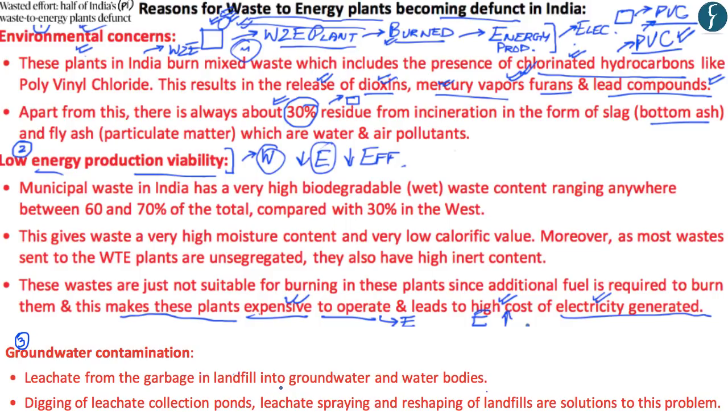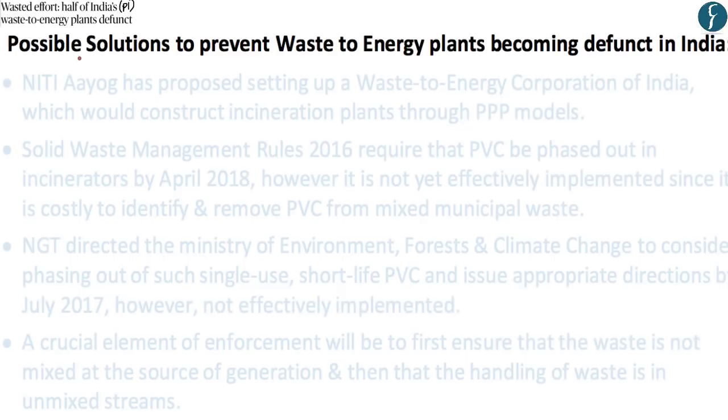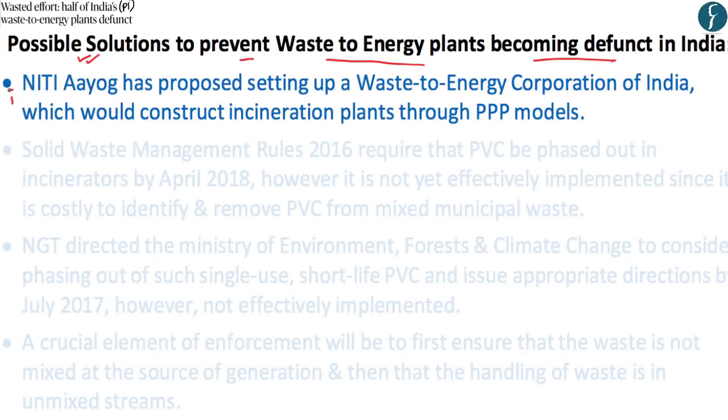Now, let us understand the various possible solutions that can be undertaken so as to make the waste to energy plants within India effective. Now, there are four possible solutions which can be undertaken within India so as to prevent the waste to energy plants from becoming defunct. Now, the first possible solution is that the Niti Aayog has proposed to set up a Waste to Energy Corporation of India.